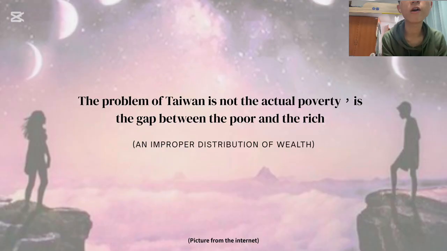The problem of poverty isn't the actual poverty, it's the enormous gap between the poor and the rich. According to a statistic, the average disposable income of the top 20% of households in Taiwan is about 6 times that of the bottom 20%. Researchers have found that the problem emerged because of the improper distribution of wealth.